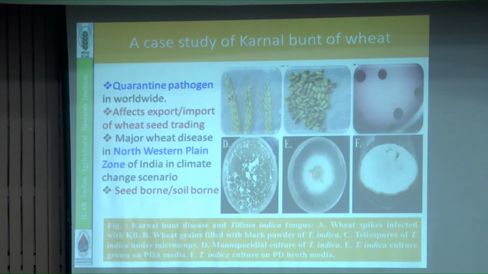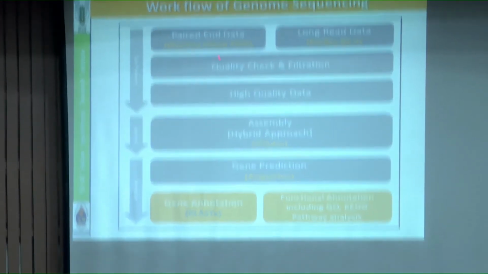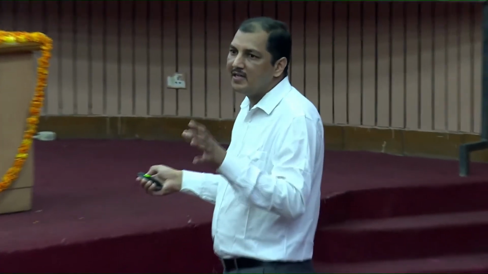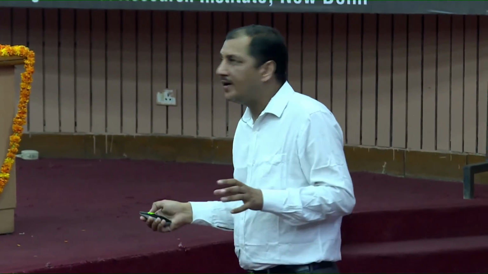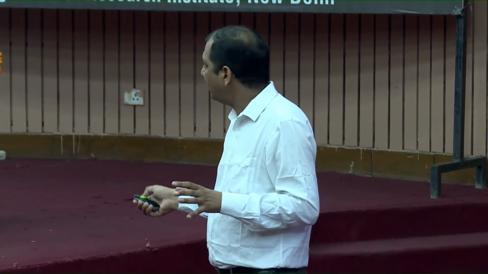Then we isolate the fungus. After isolation of the fungus, this is the workflow we used for whole genome sequencing. First is paired end, meaning Illumina sequencing, and long reads by PacBio RS2 we used. We got both sequences, then went for quality check and filtration of data, and got high quality reads. After that, we made the assembly of the genome. Then further gene prediction, annotation and functional annotation we did on the genome.